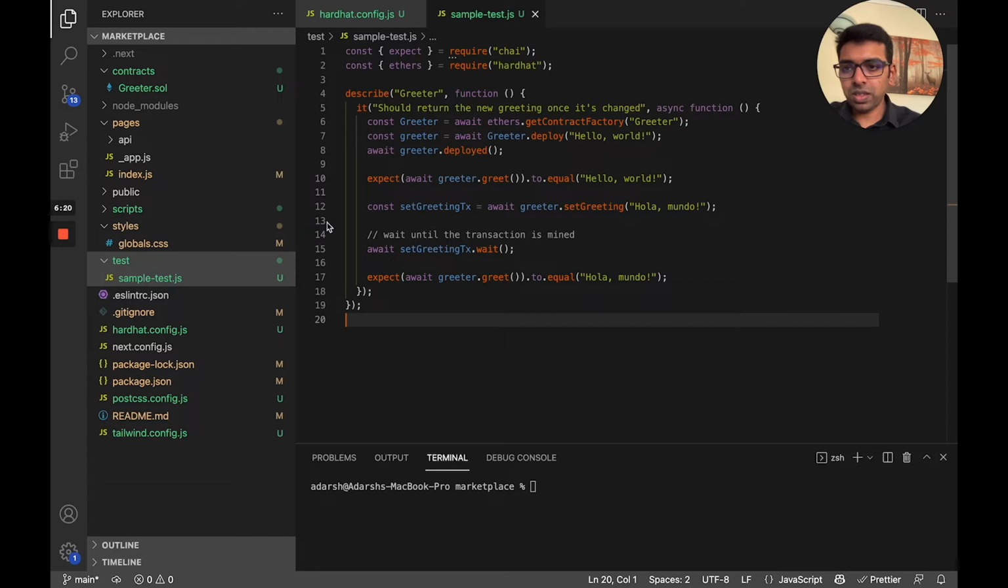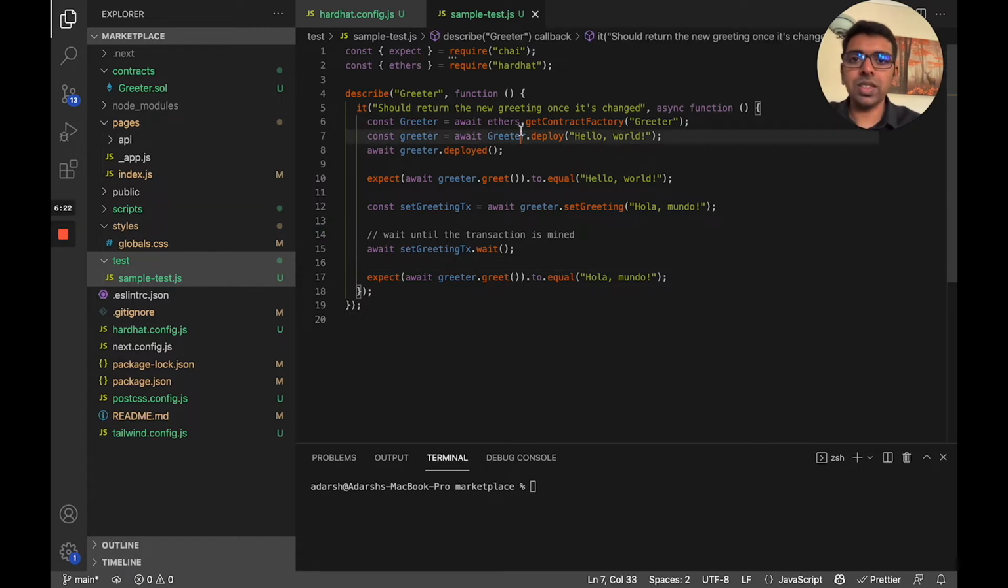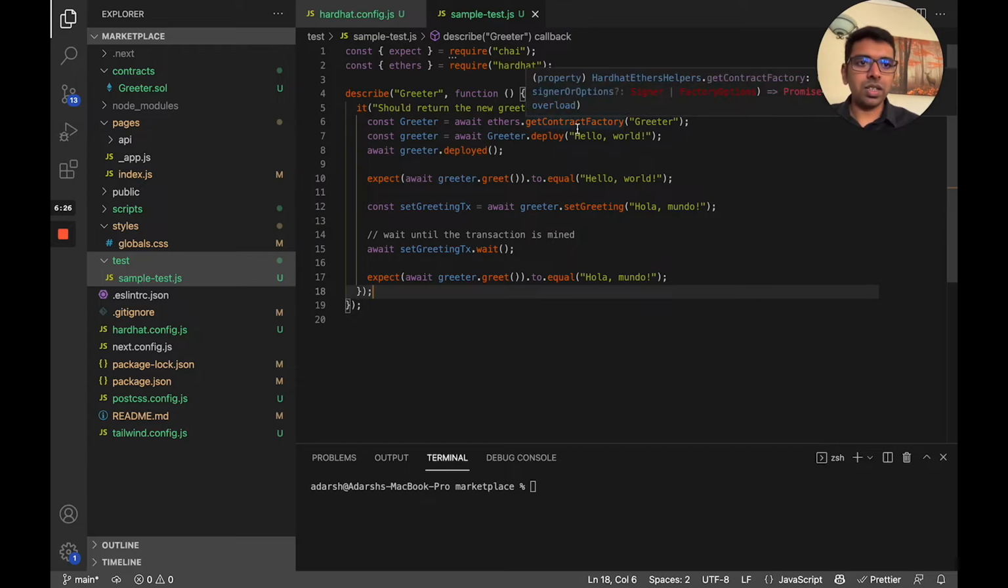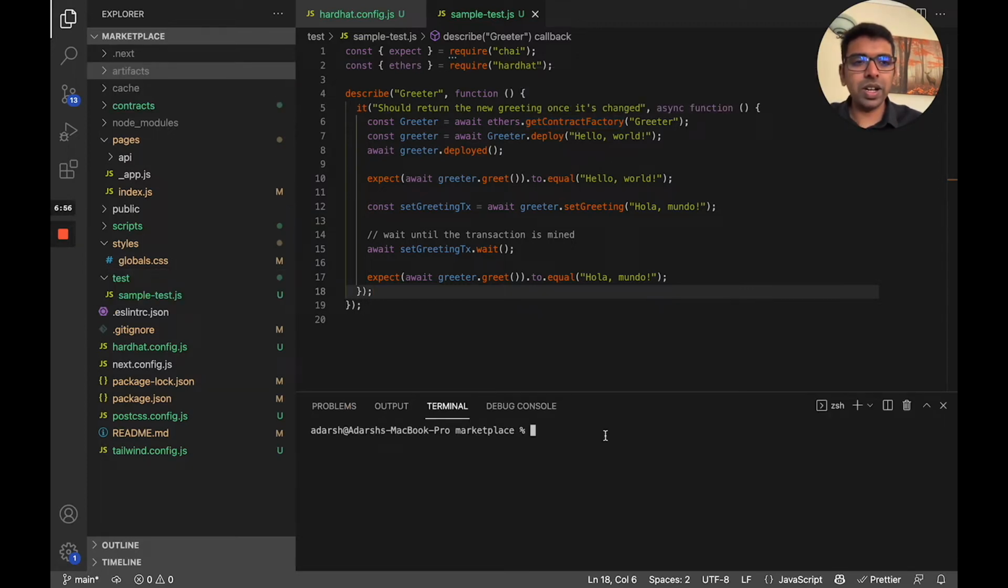And also there is a sample test file. You can see that. So this will actually run, it is more like TDD. It's going to create the contract and deploy it, and then make sure that it's all working fine. So let me go ahead and test this, whatever the sample file created.